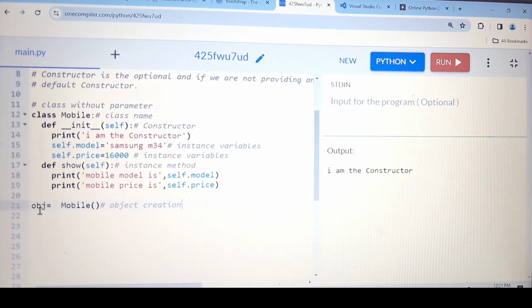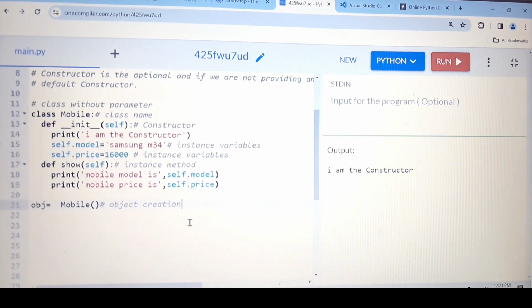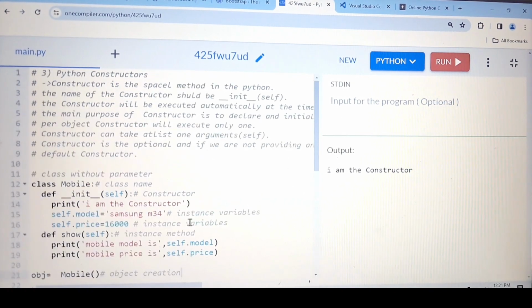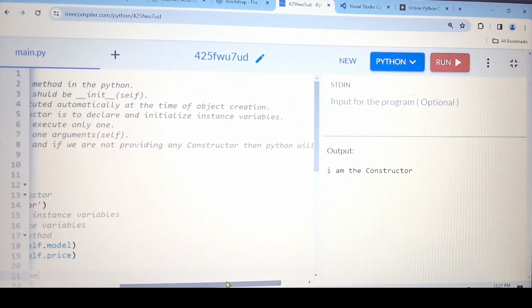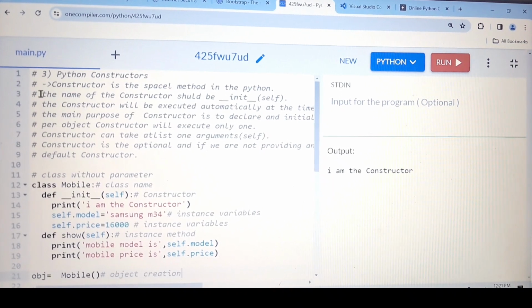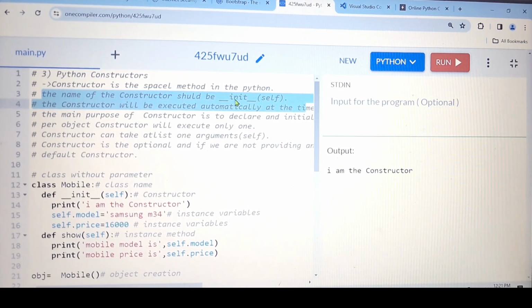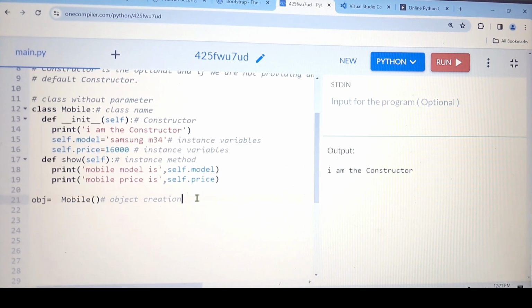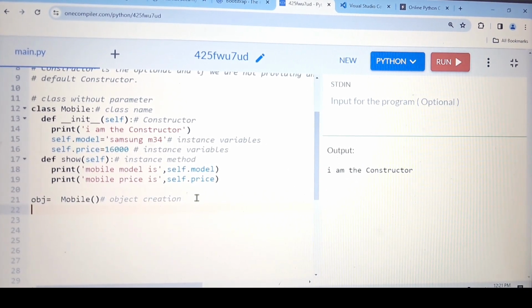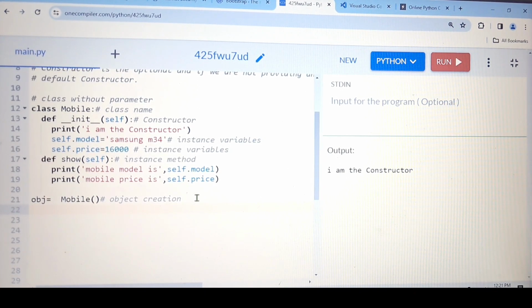It means at the time of object creation, this constructor will be called automatically. No need to call manually. It will come automatically. So this is one point which I have mentioned in my definition. The constructor will be executed automatically at the time of object creation. So I hope I'm clear with these two statements. First one, I have shown you the same thing we have written here only. And second thing, I have shown you at the time of object creation, it is called automatically. Next. So we have created the object, so we called the constructor.